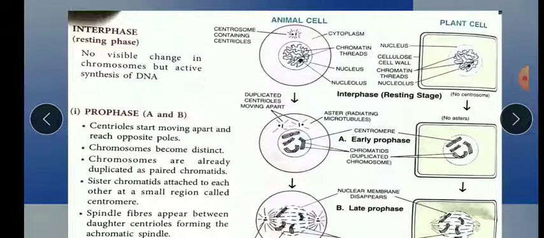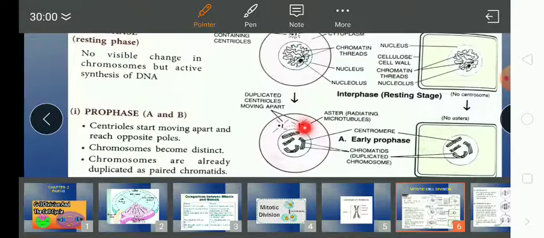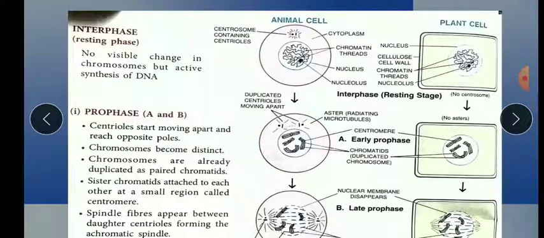They exist in a pair in animal cells. The centrioles develop very fine eyelash-like structures, which you can see here. They are called astral rays. So these eyelash or dash-like structures are called astral rays, and the centriole along with the astral rays will form the aster.